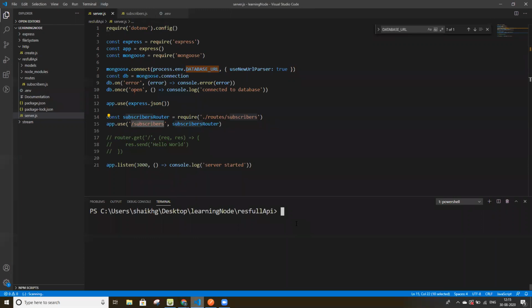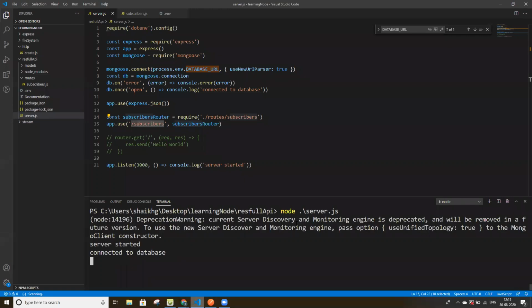I'm executing this file with node server.js. So it's connected to the database. This file is connected to the database.